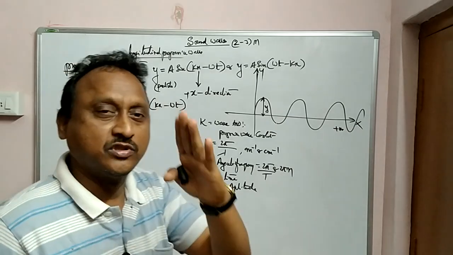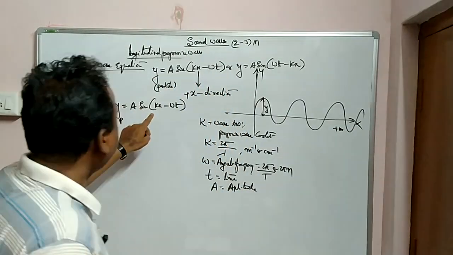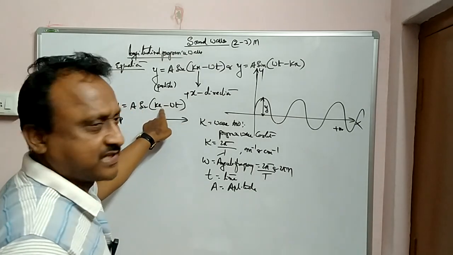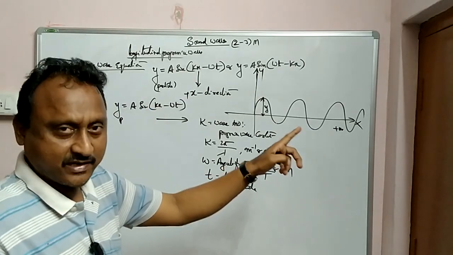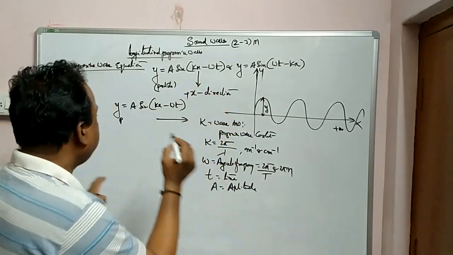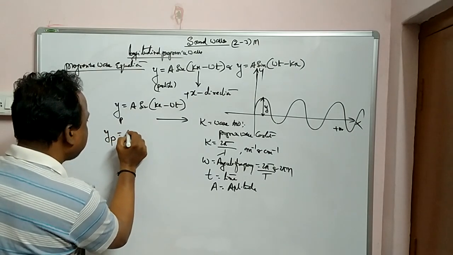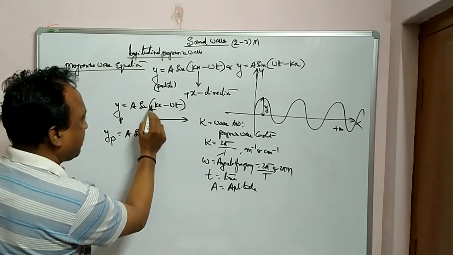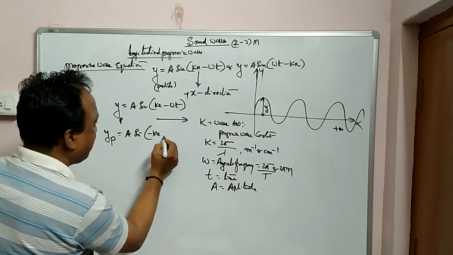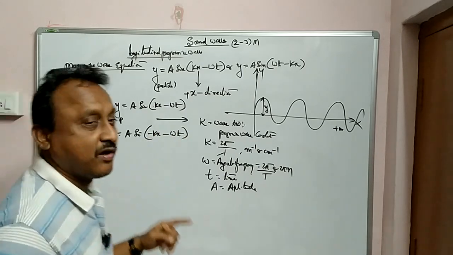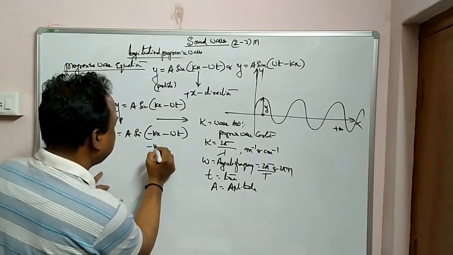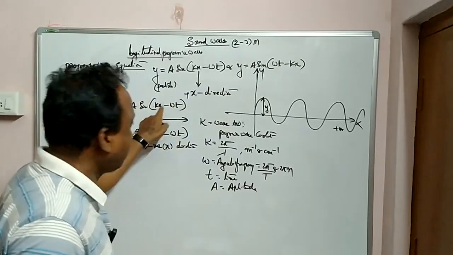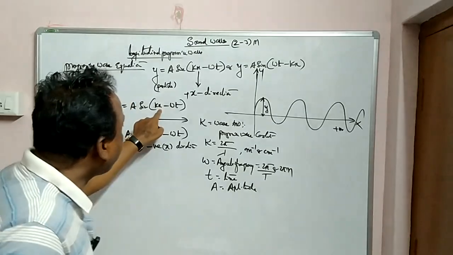A is amplitude. So the thing to remember in examinations, in EAMCET or NEET, is this: suppose one is plus and another is minus, it is in the positive direction of x, because x is the function here. Suppose y is given, it is the y direction; z is given, the z direction. In the same way, here in the sine one is plus and one is minus. Likewise, suppose both are minus, minus kx minus omega t, then also what happens? Negative x direction. See here one thing very clear, if one is plus and another is minus, it is the positive x direction, depending upon the function given here.